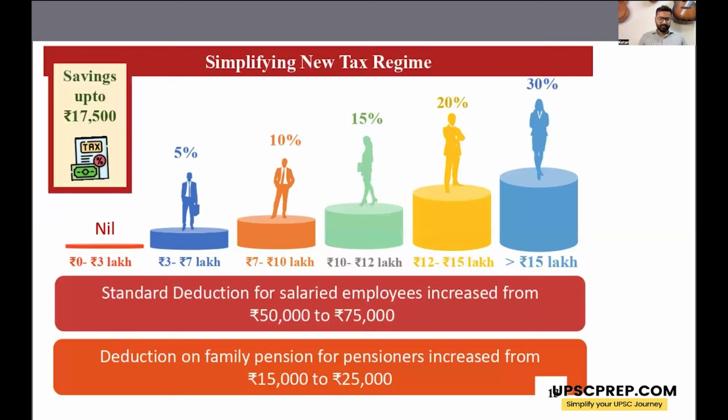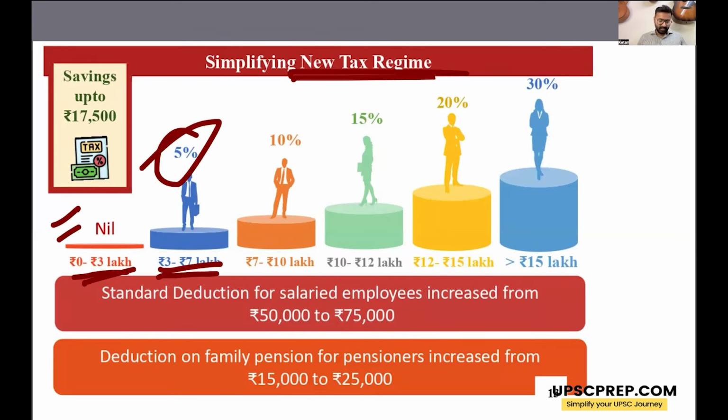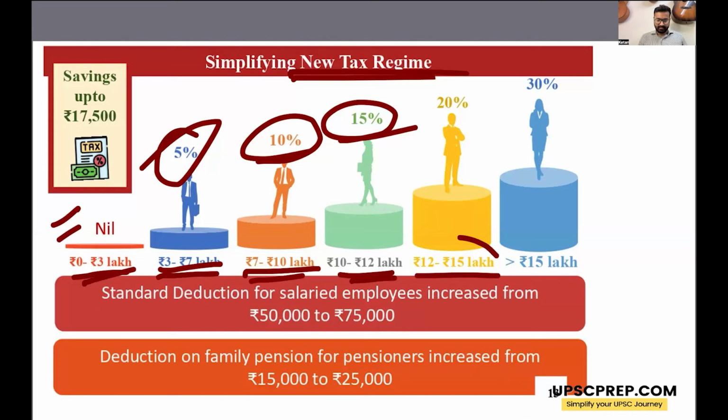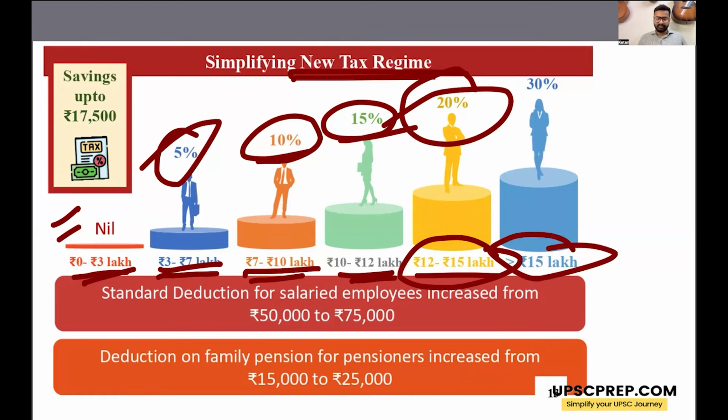Now talking about the new income tax regime, the slabs of income tax have been slightly changed. So the new slabs are 0 to 3 lakh is 0% tax, 3 to 7 lakh is 5%, 7 to 10 lakh income will be taxed at 10%, 10 to 12 lakh will be 15%, 12 to 15 lakh income will be taxed at 20%, and above 15 lakh income will be taxed at 30% income tax, right?